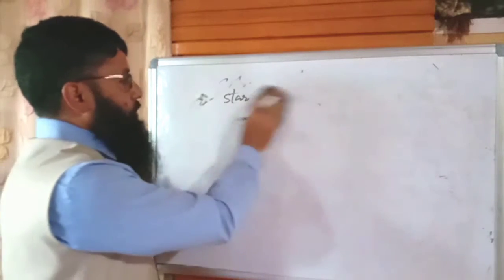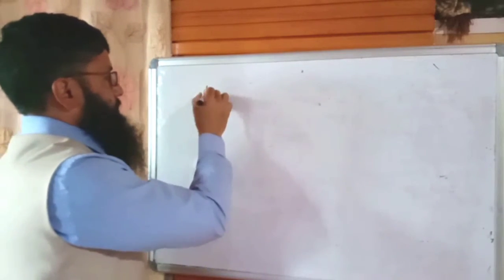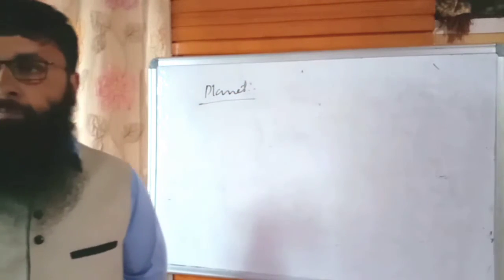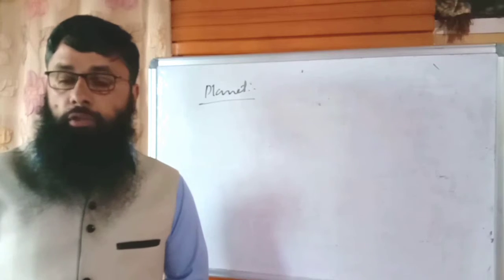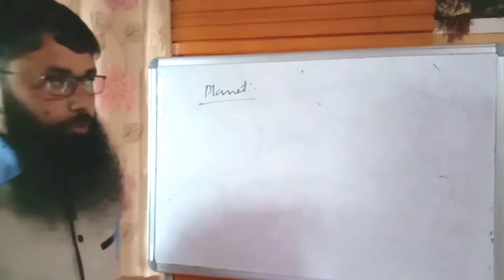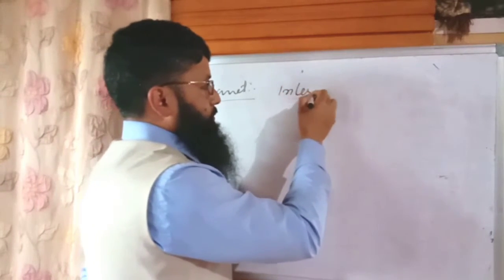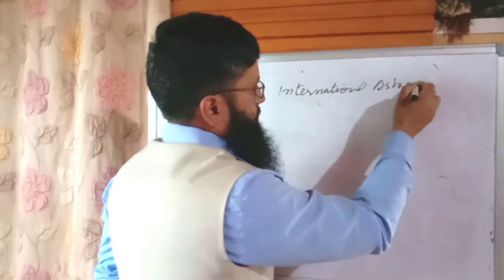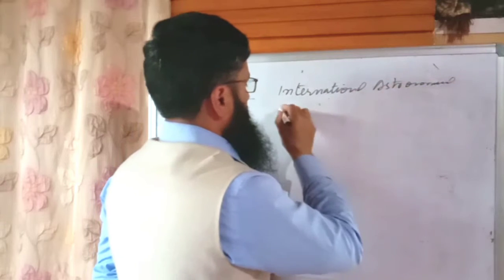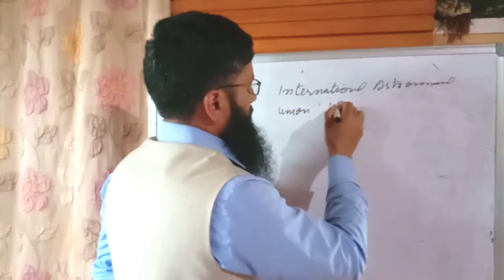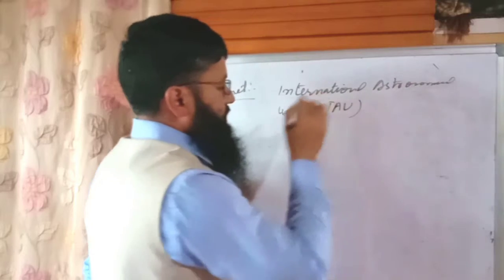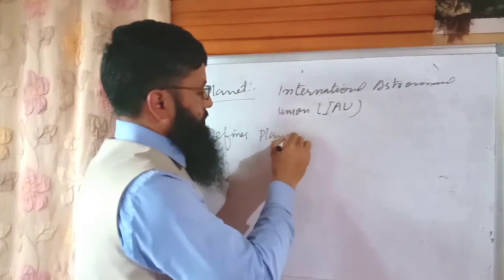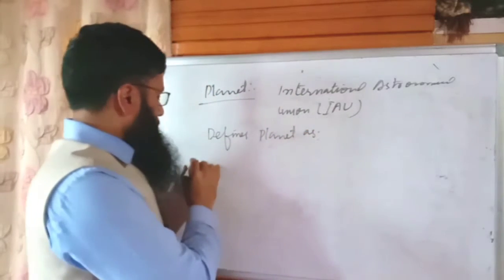Now, after star, we have to define a planet. For planet, there is an international union called the International Astronomical Union, that is IAU, which defines a planet as follows.